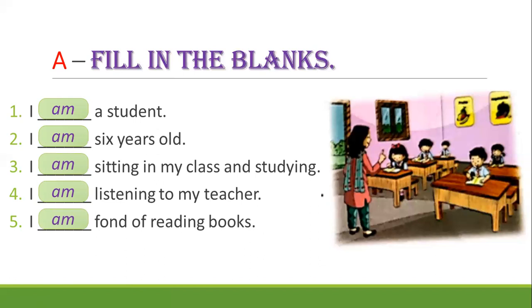In these five sentences, what did we see? That all the sentences started with I, and we should always use am with I. These all sentences are said by the speaker about himself or herself only.